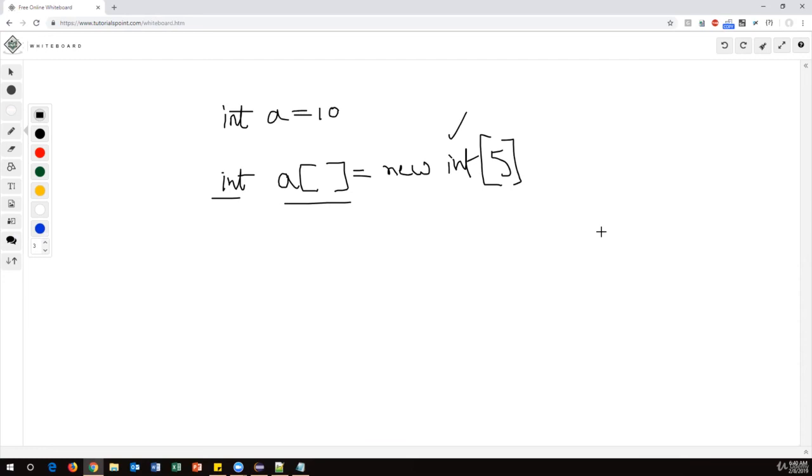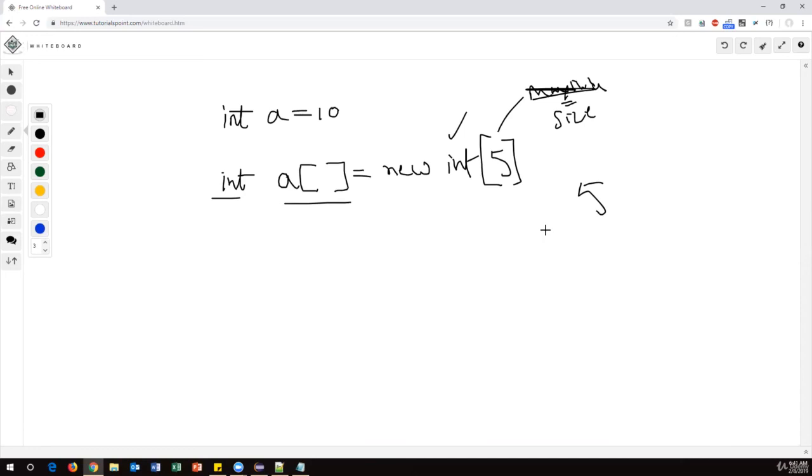When I say 5, I can store totally 5 values. But how do we recognize those 5 values? Every value is identified by an index number.